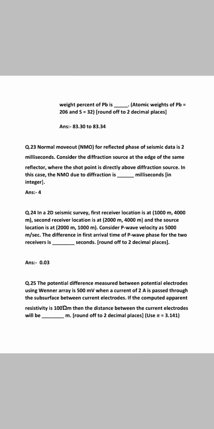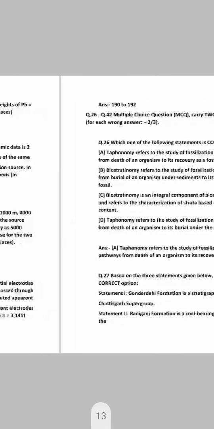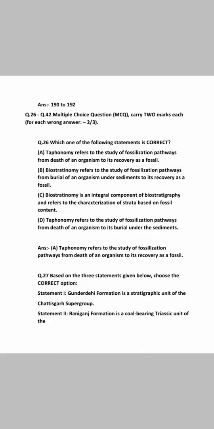Question number 25. Potential difference measured between two potential electrodes using a linear array is 500 millivolt when a current of 2 ampere is passed through the subsurface between the current electrodes. If the computed apparent resistivity is 100 ohm meter, then the distance between the current electrodes will be dash meters. Answer is 190 to 192.